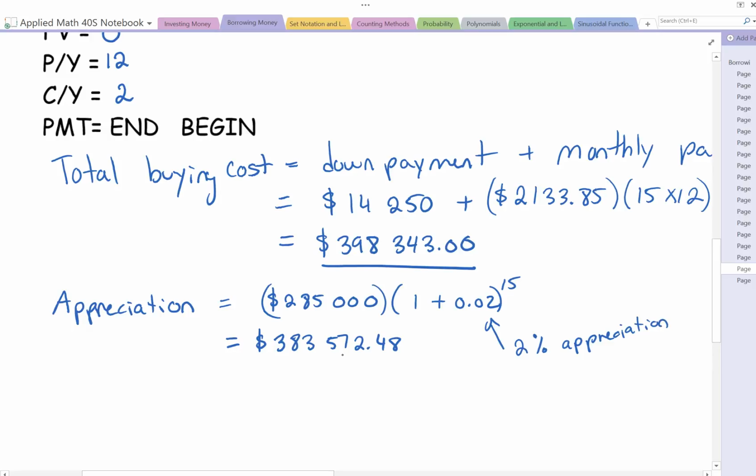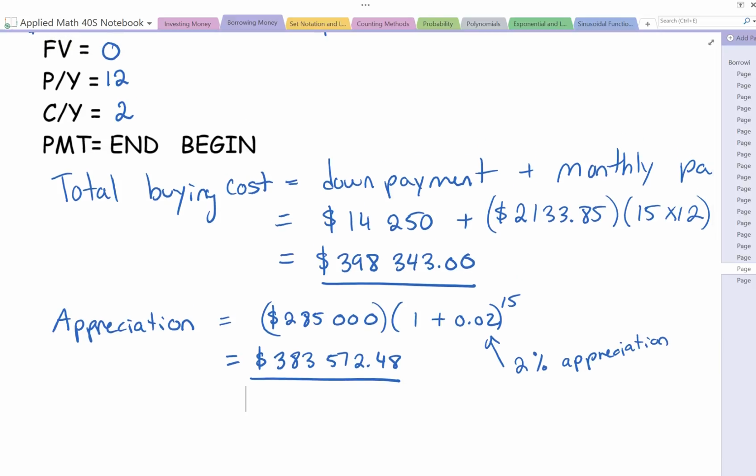Okay, so if this is the cost, underline that, of the appreciation, and before we did the total buying cost, you actually didn't lose as much money as you thought, right? Initially you're looking, okay, $285,000, I've already spent $398,000, but in the end it's worth $383,000.